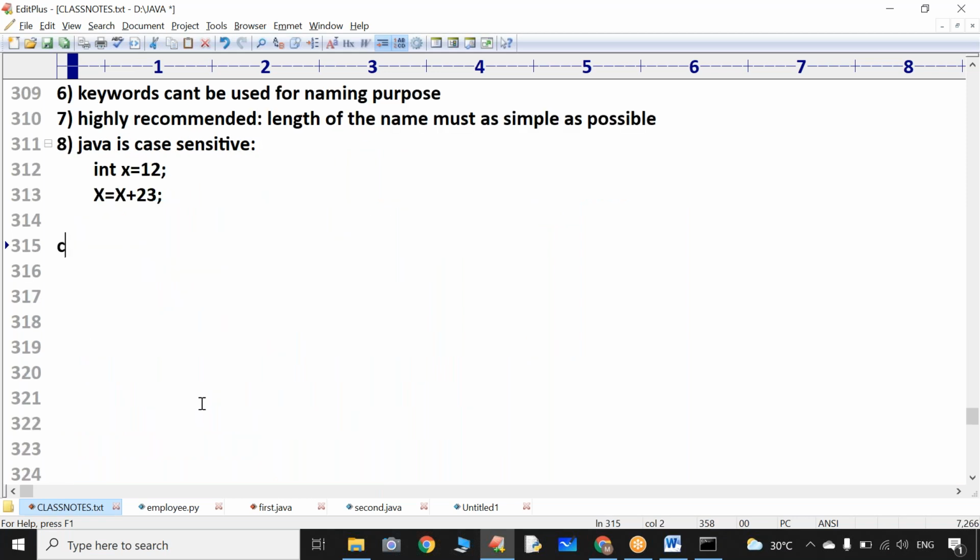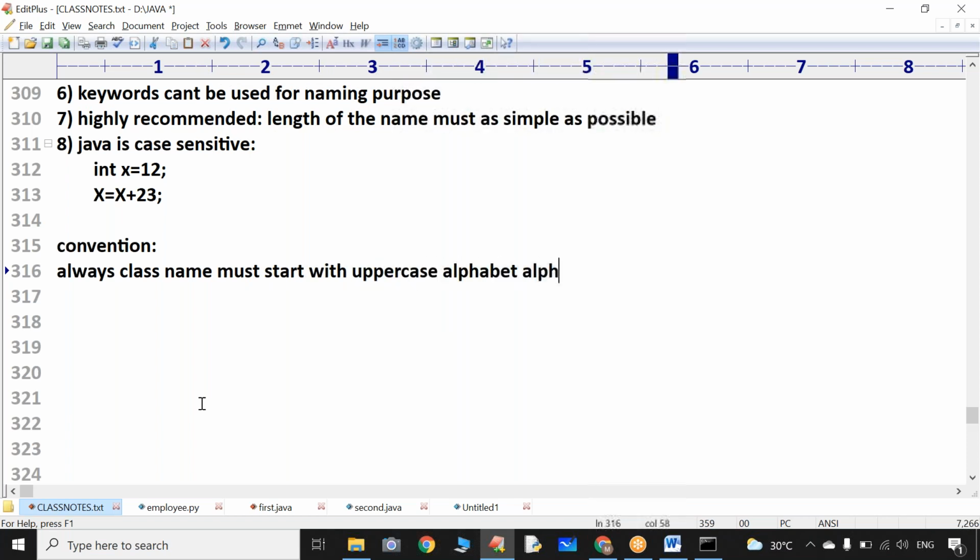And there is also a convention. The convention says that a class name must always start with an uppercase alphabet only.